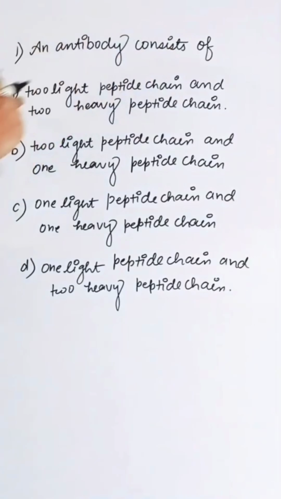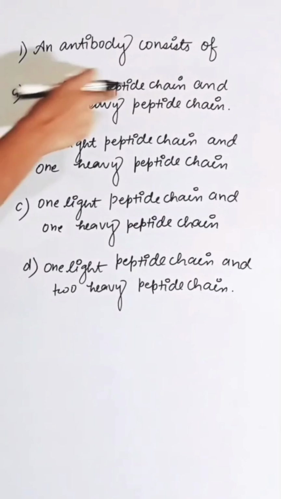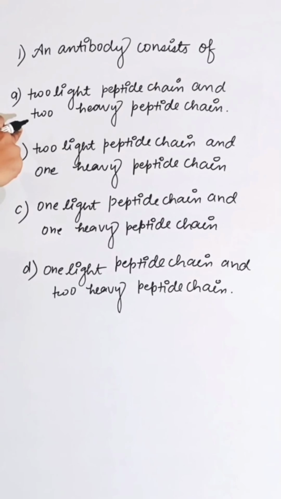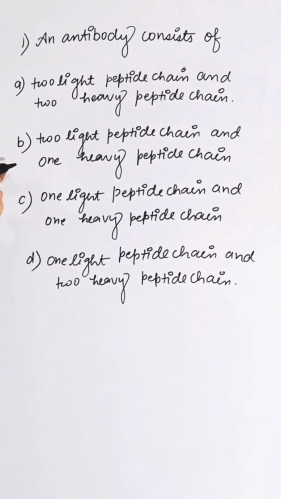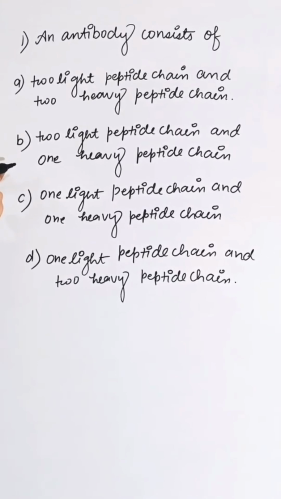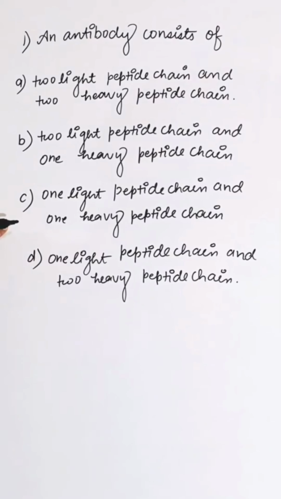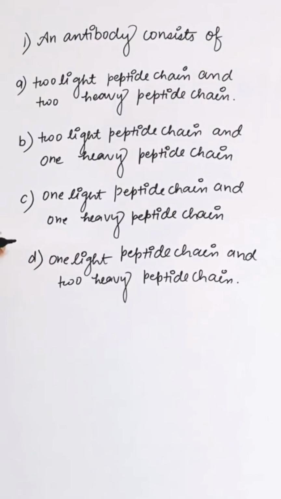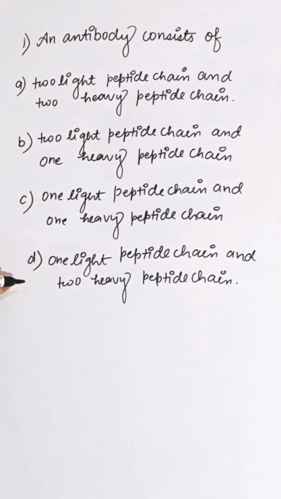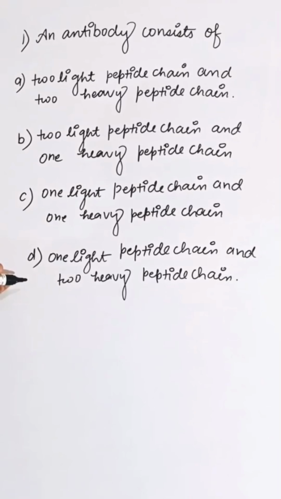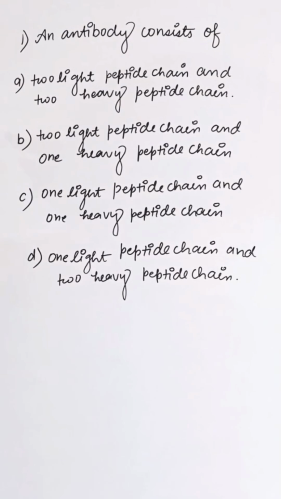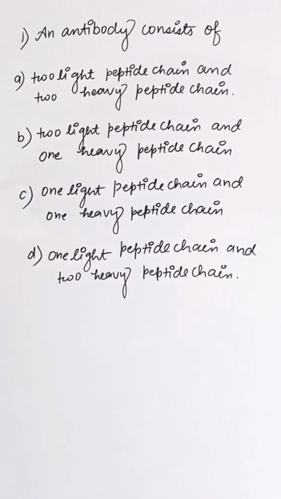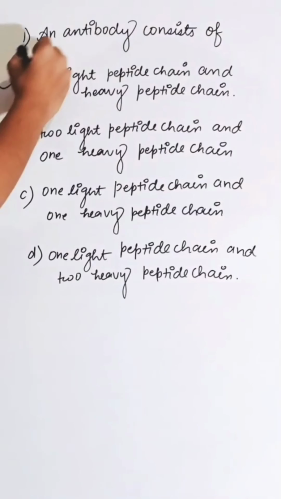An antibody consists of first option 2 light peptide chain and 2 heavy peptide chain. Second 2 light peptide chain and 1 heavy peptide chain. Third is 1 light peptide chain and 1 heavy peptide chain. Fourth 1 light peptide chain and 2 heavy peptide chain. An antibody consists of 2 light peptide chain and 2 heavy peptide chain. So correct answer is A.